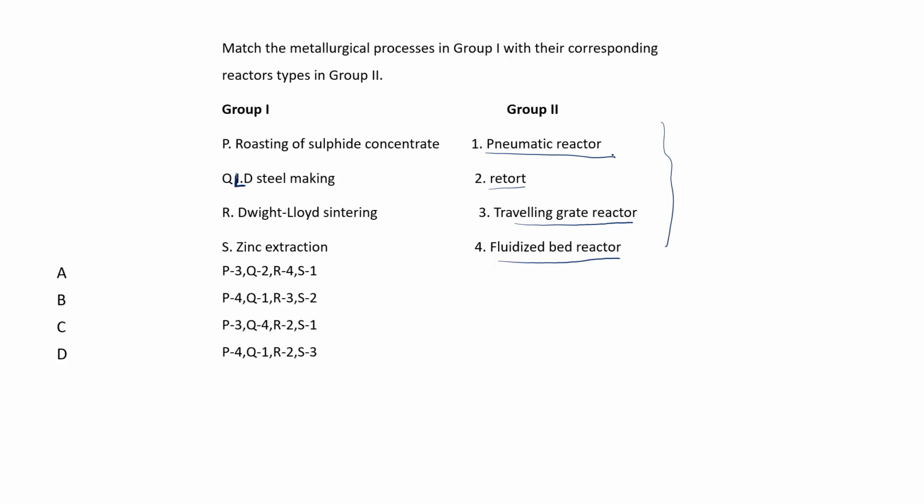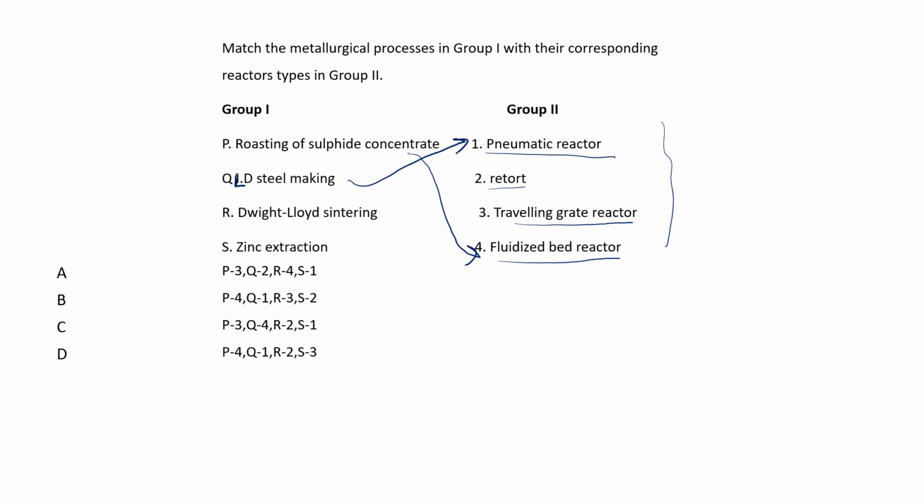So roasting of sulfide concentrate happens through different methods. One method is the fluidized bed reactor. Fine. Now next is LD steel making. So where can it match? In the case of LD steel making, we purge oxygen at a pressure. So there is a role of pneumatic, right? So here it will match with this.